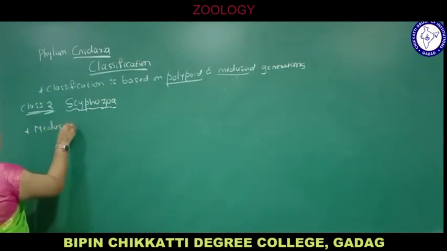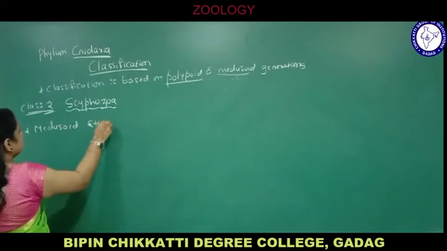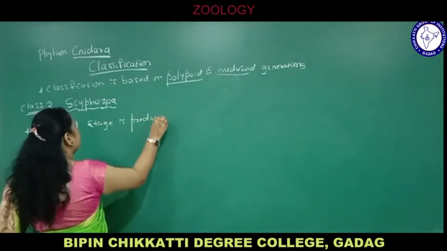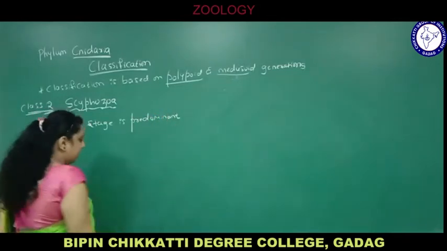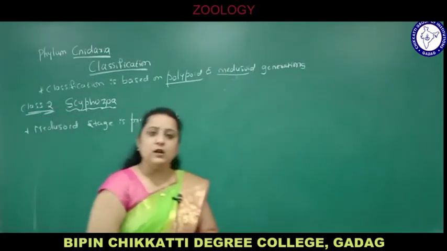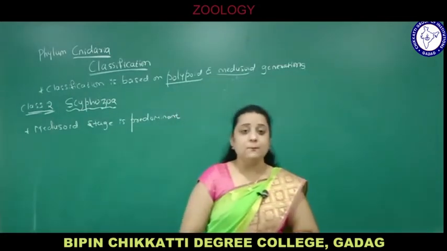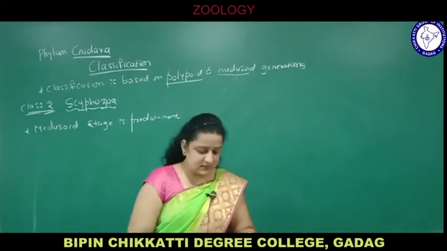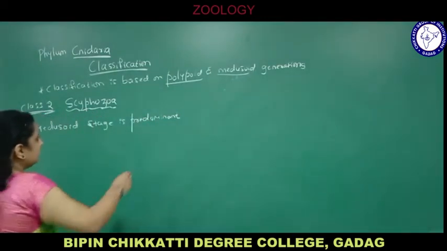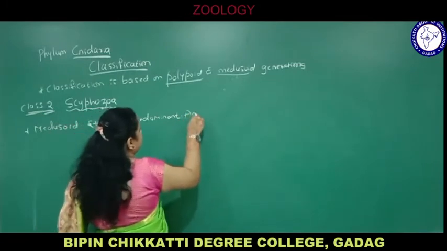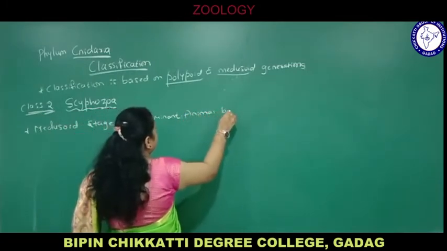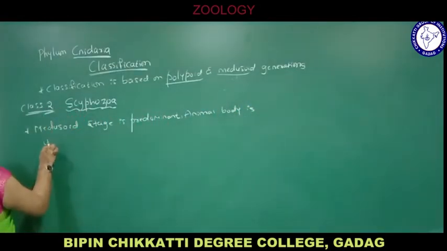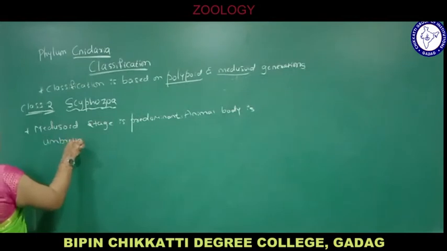Just see, medusoid stage is predominant, whereas in Hydrozoa we had seen they exhibit both polyp and medusoid stages. Now you can see the comparison between the characteristics of these classes. Here the medusoid stage is predominant. Here the animal body is umbrella shaped.